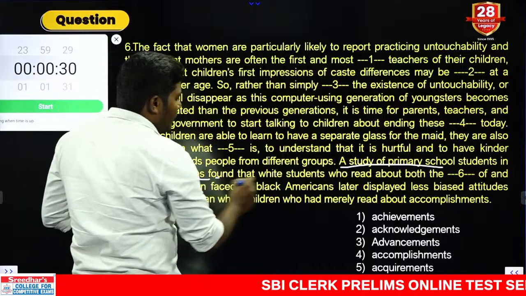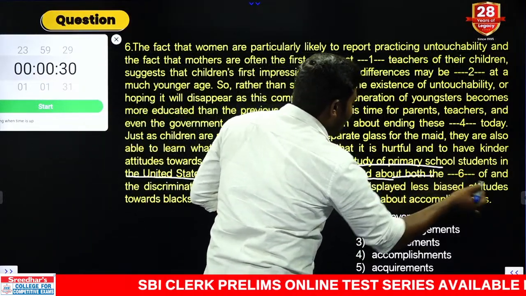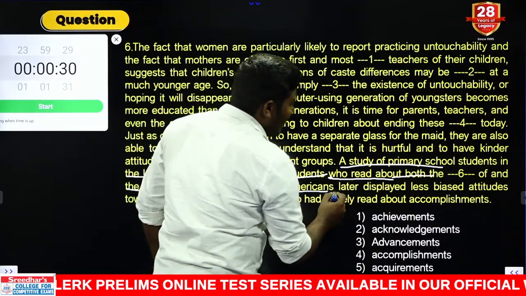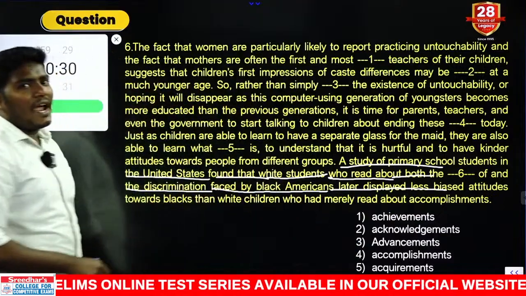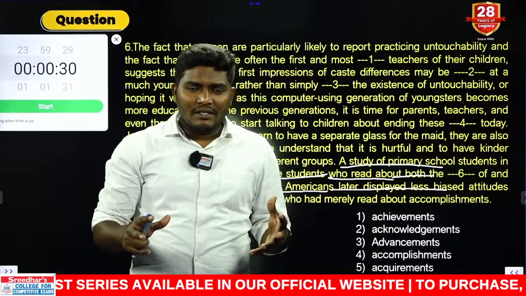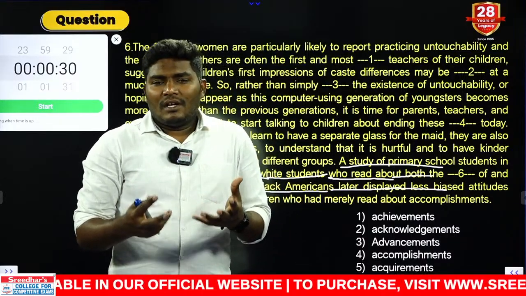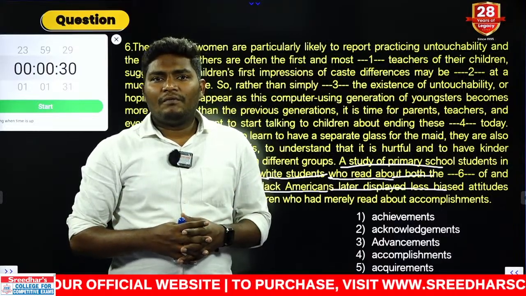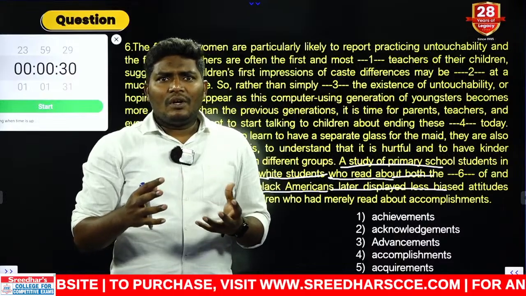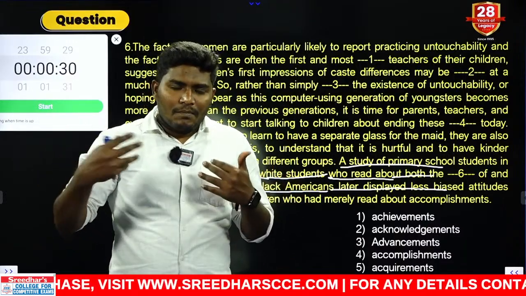This study found that white students who read about both the dash of and discrimination faced by black Americans later displayed less biased attitudes. So when these primary students were studied and were told the success and achievements of both white and black people, later after that stage they did not treat the people differently. They felt like they are same just like us.